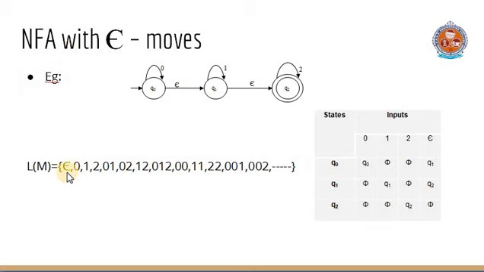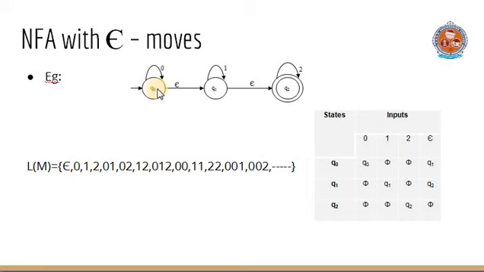First string is epsilon. Epsilon means empty string. Empty string is also accepted in this automata. How? We can easily observe that from the initial state Q0, without applying any input symbol we can move to Q1. Again from here without applying any input symbol we can move to final state Q2. In such way epsilon is accepted. Similarly, coming to the string 0, we have a self edge here, and by using epsilon we can move to Q1, and again another epsilon we move to final state Q2. So 0 is accepted. In a similar way 1 is accepted.